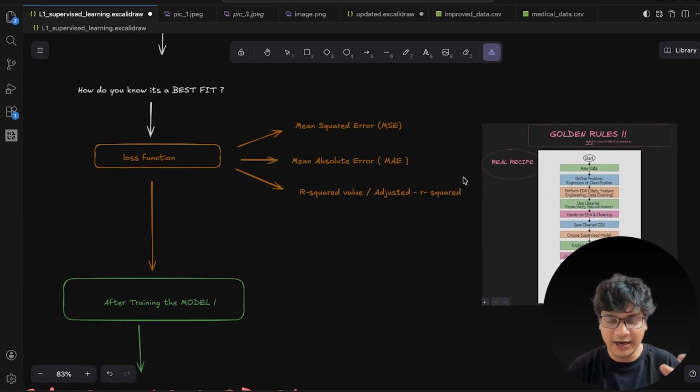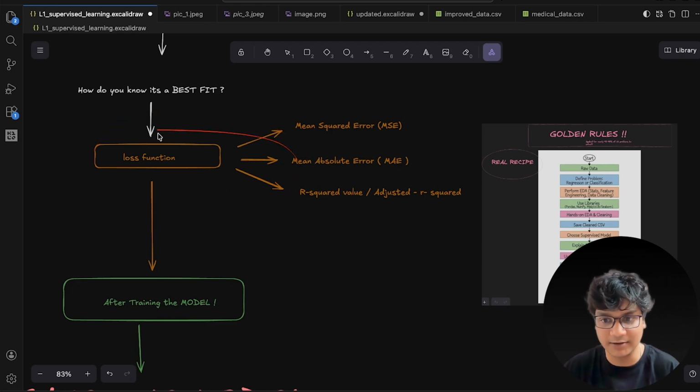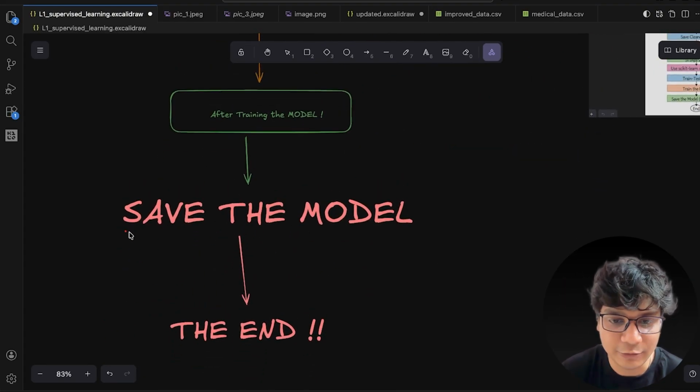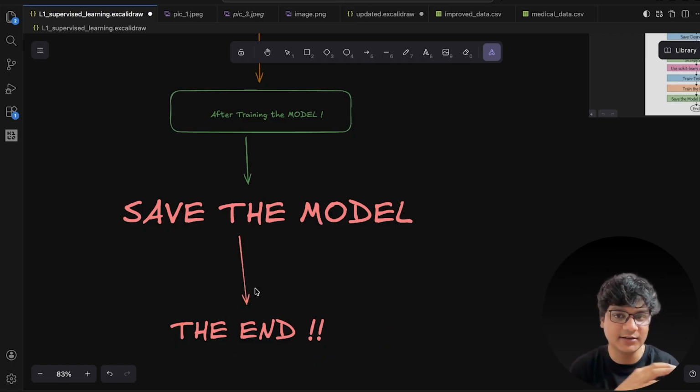Whatever model it gives us, I am supposed to test using the test data, the unseen data, which I have not given to the model. To verify how good it is, I am supposed to use the loss function. Simple. Once I do all these steps, I am going to save my model, and then the end. My entire linear regression pipeline is over.